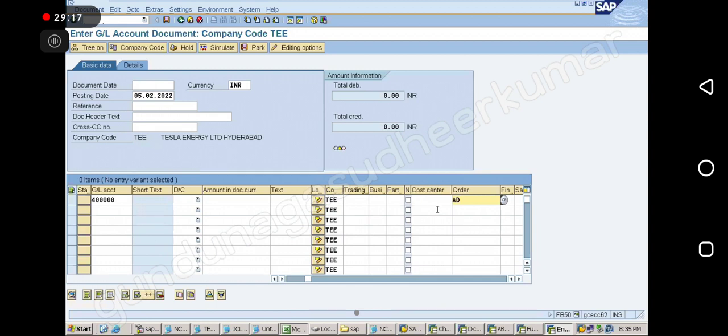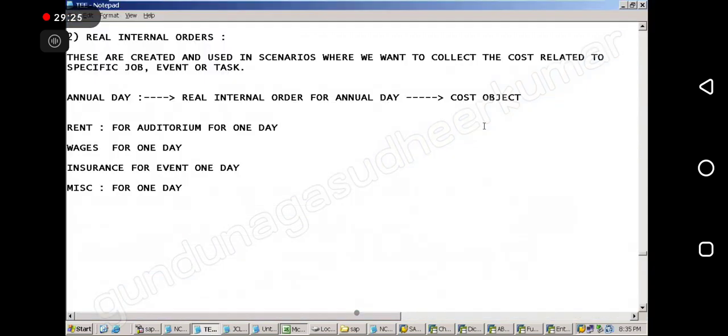Sir, without cost center, it will not take, no? It will take. That is the difference between the real order and statistical order. Here, annual day real order is the cost object. Statistical order is not the cost object, but real order is, that's why we are saying real. Real cost object. Is it clear now? Yes, sir. Good. Very important, you need to know this. It's an interview question: statistical order, how real orders are used, what is the purpose and everything.